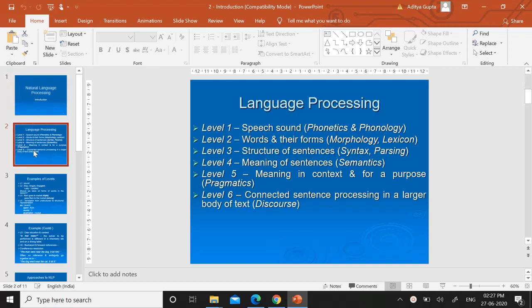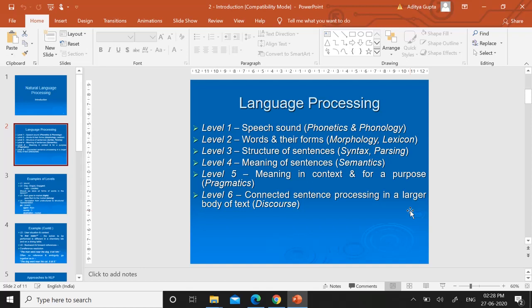So first of all, what is language processing? Language processing is nothing but how we can process a natural language using a machine. Whatever we communicate is done using a particular natural language. Like right now I am speaking in English, so that is the English natural language. When I am speaking in any other language, that will be that particular language processing. So how can a computer process the natural language?